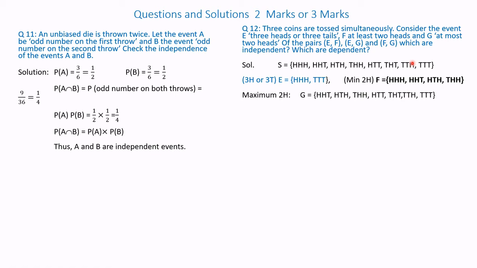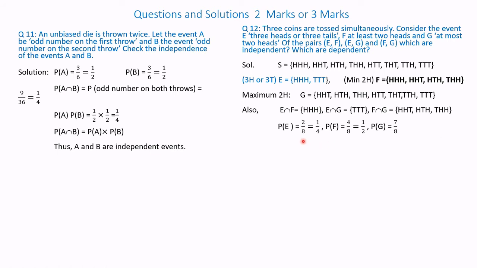G, at the most two heads, is HHT, HTH, THH, HTT, THT, TTH and TTT. Therefore, E intersection F is HHH, E intersection G is TTT, F intersection G is HHT, HTH and THH.